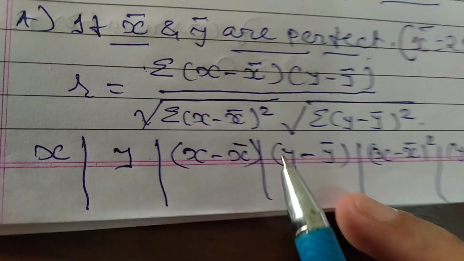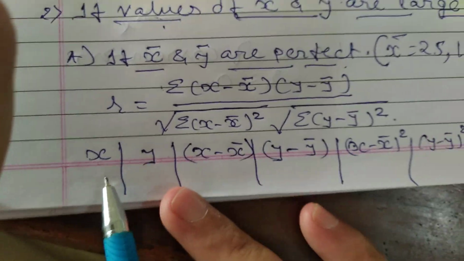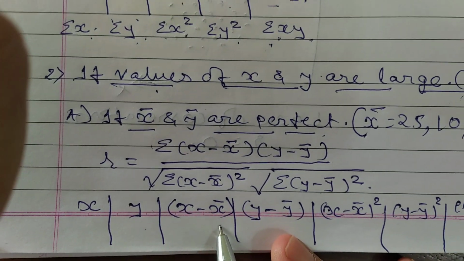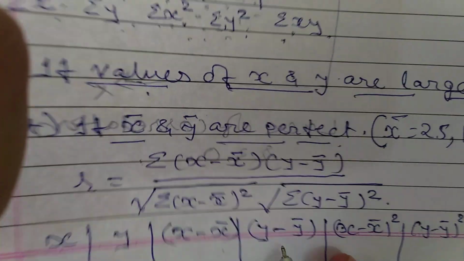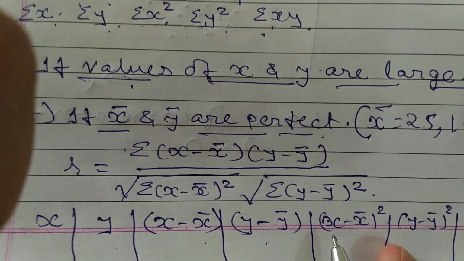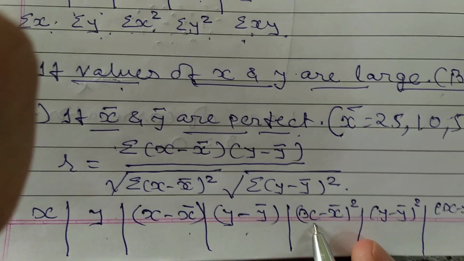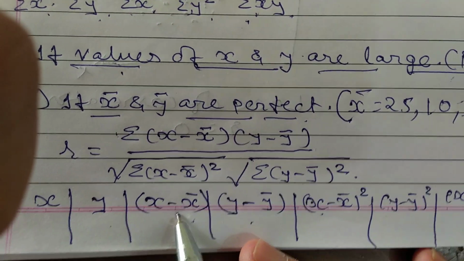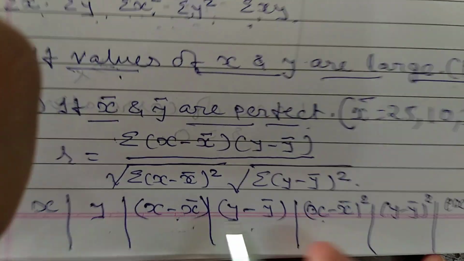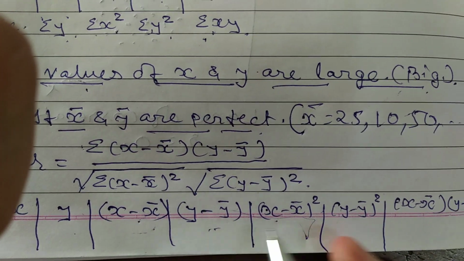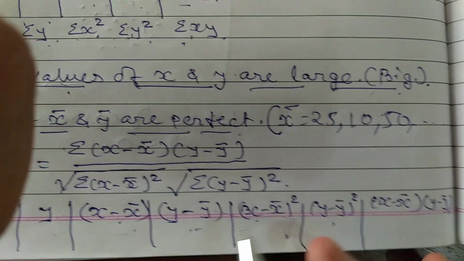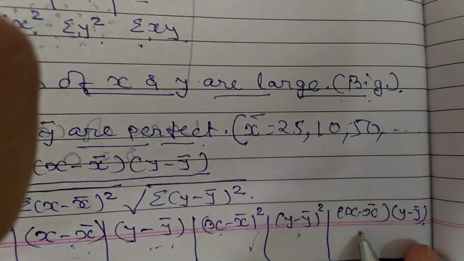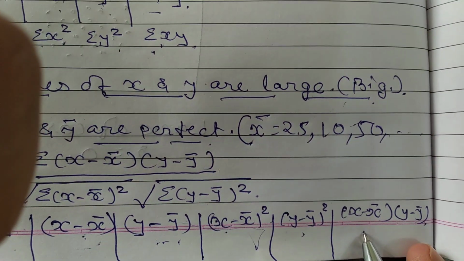How to solve this sum? Prepare a table. First column is x, y. Third column is x minus x bar, y minus y bar. Next column is x minus x bar the whole square, that means the square of whatever value we have got. That is x minus x bar the square, y minus y bar the square, and the multiplication of x minus x bar and y minus y bar.